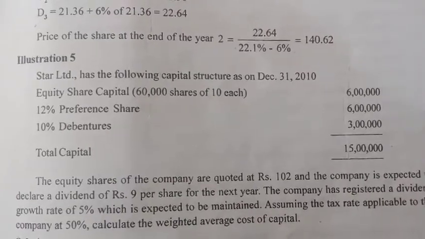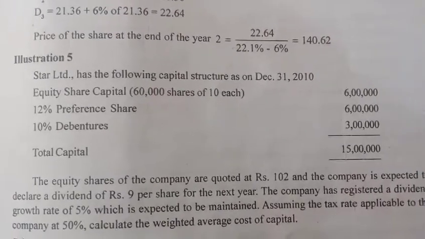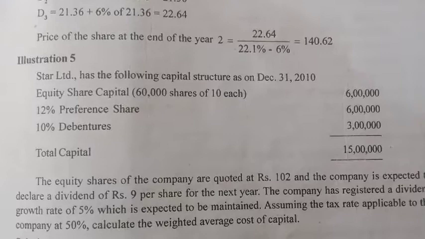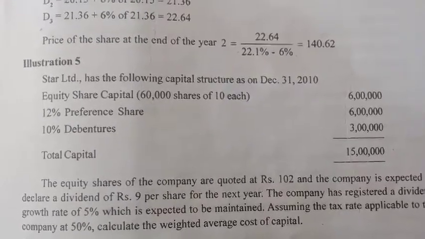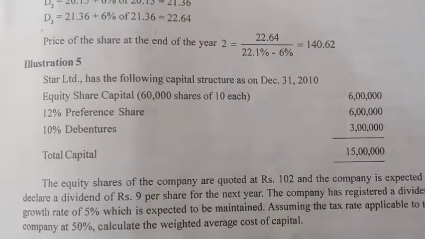Debenture capital cost is equal to before tax cost of debt into 1 minus T. That is 10 into 1 minus 0.5. That is equal to 5%.